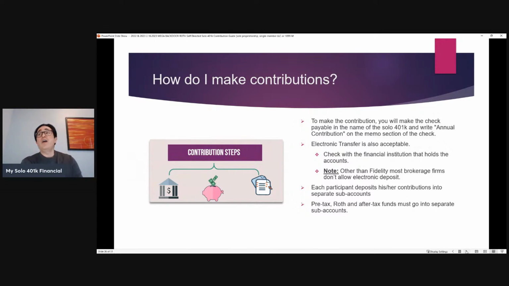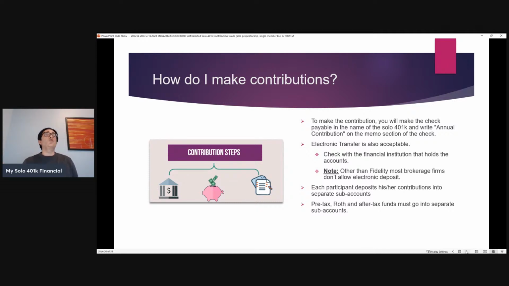So now I know we've got some good questions, so we'll turn to those here as we get to the end of the slide shortly. So we want to just finish up with some more mechanics of making the contributions, how to report the contributions, what is not a contribution.